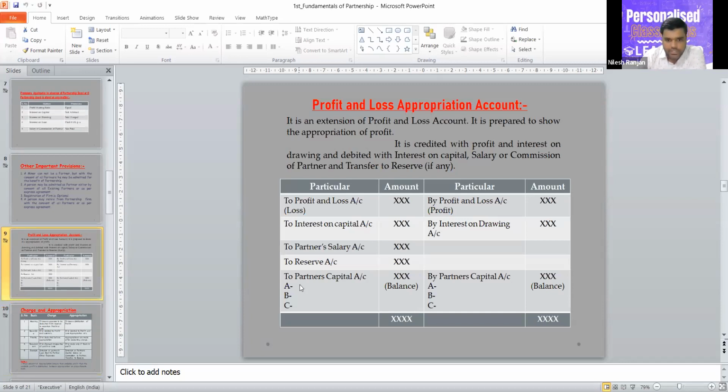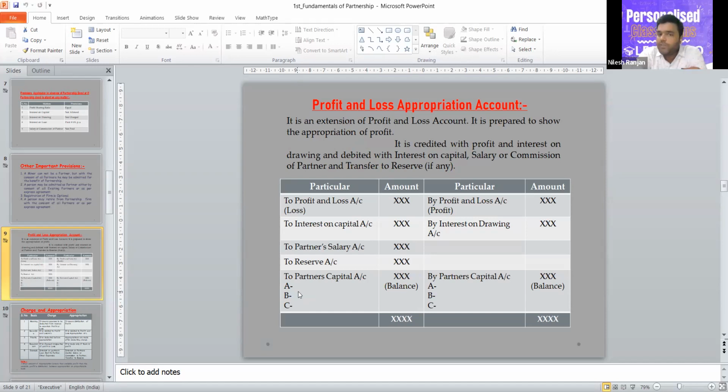If we distribute this profit in the old ratio, only one ratio will be given. So if we distribute it in the ratio, then the amount we calculated will be written here, and it will be transferred to the partners' capital account in the respective partners' column. So this is our profit and loss appropriation.